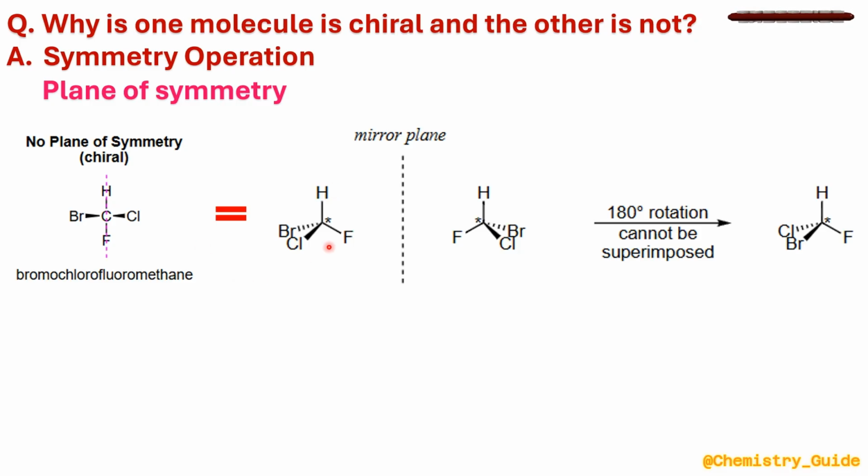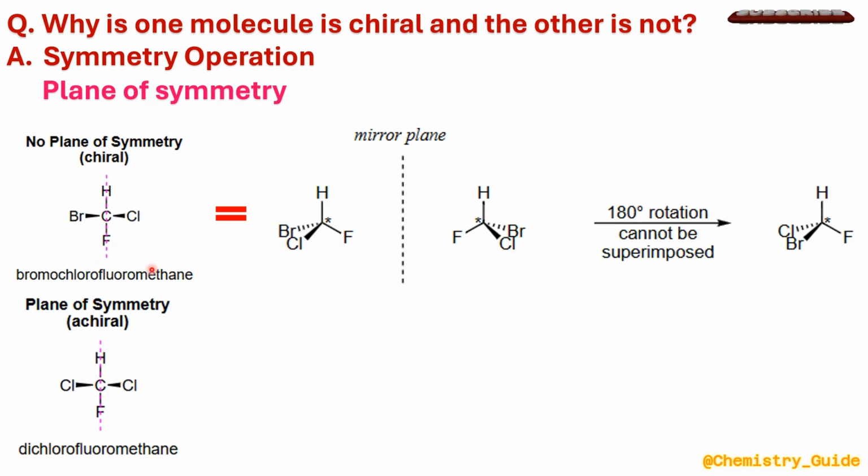This is bromochlorofluoromethane represented in wedge and dotted form, and this is its mirror image. If we rotate the mirror image by 180 degrees, we will get the given compound. If we try to superimpose these molecules over each other, they will not be superimposable. In the parent compound, the bromine is below the plane, and in the resulting compound, the chlorine is below the plane. So when there is no plane of symmetry in an organic compound, it is said to be chiral in nature. Let us see another example, which is dichlorofluoromethane.